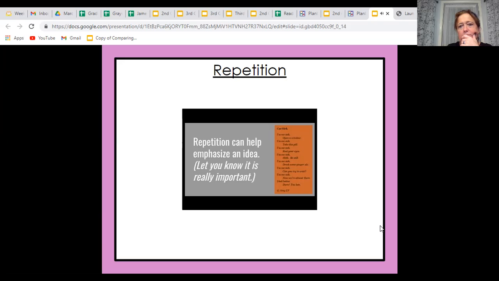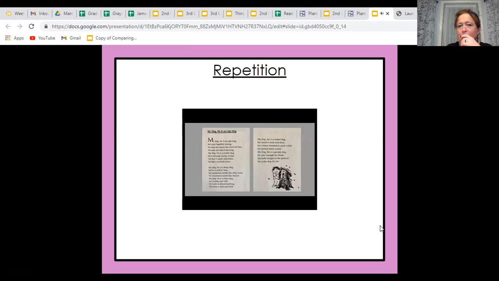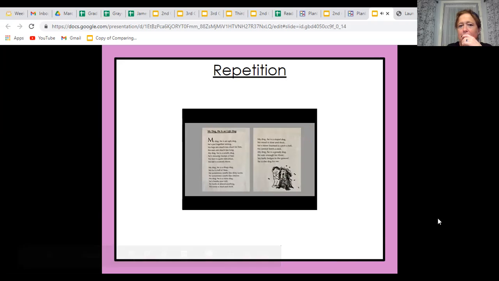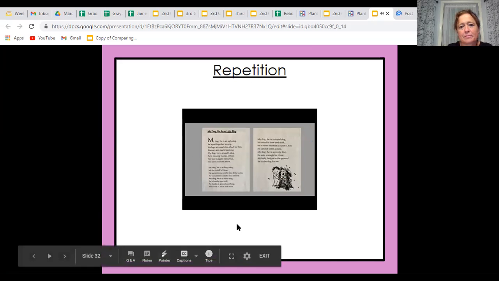So, do you think the author was car sick? Well, yes, because that was the repeating phrase. So that was what the poet really wanted to emphasize in this poem. Let's look at how some other poets do this. My dog, he is an ugly dog. I want you to pause the video and see if you can read this out loud to yourself and see if you can find the repeating phrases that are throughout this poem.